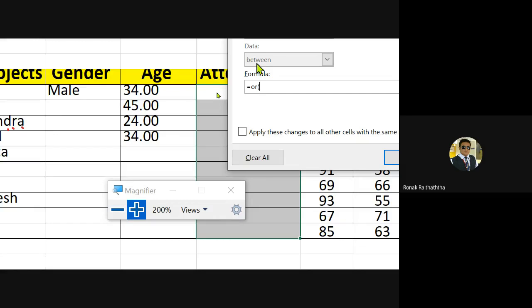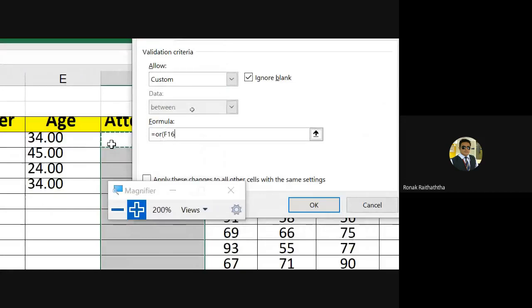Now in OR function, you keep on giving the logical tests, right? So the first logical test is this cell, which is the attendance cell, in this case F16, shall be equal to 0. That's the first condition. Now to go to the second condition, I press the comma, because you can put as many conditions as you want in OR. Yes sir, we are aware about it. You can put 5, 7, 8, 9, whatever you want. Another one is selecting the same cell, that should be equal to 1.